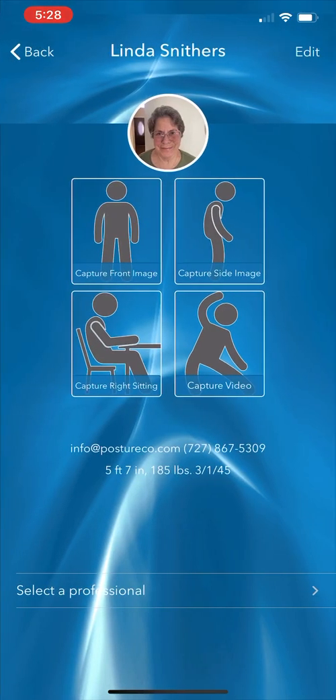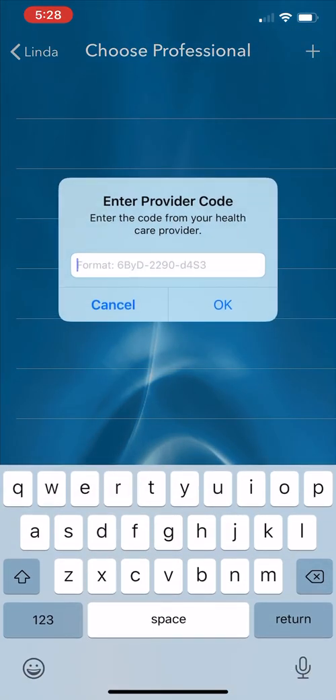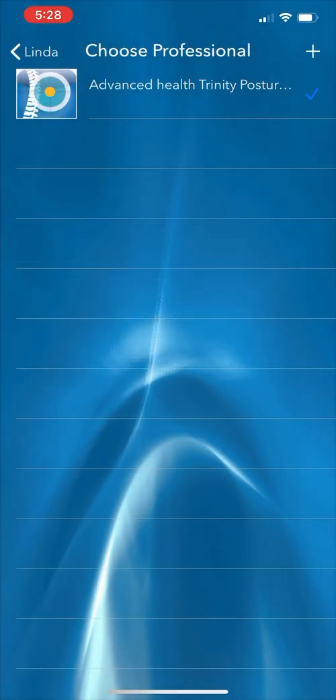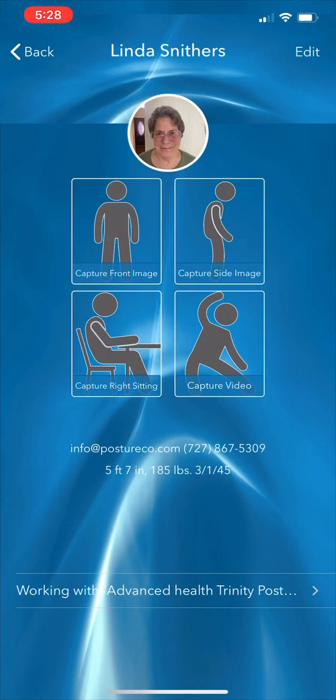I click here. First thing we can do is select the professional. Now, I already have the provider code. It was emailed to me. I just copy and paste that and put that provider code in here. And it only has to validate this one time. You can see we're calling our fictitious clinic Advanced Health Trinity Posture Co. Okay, so now I'm going to go back to the case. You only have to do that the one time.